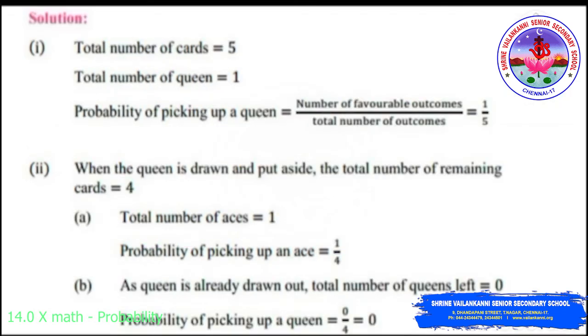Second one is finding the probability of picking up an ace card and a queen card. In the first case, the queen is drawn and put aside. So the remaining number of cards will be 4 cards. The total number of ace cards is 1. Probability of picking up an ace card will be 1 by 4. Second case, since the queen is already drawn, the total number of queens left is 0. So the probability of picking up a queen will be 0 by 4, which is equal to 0.